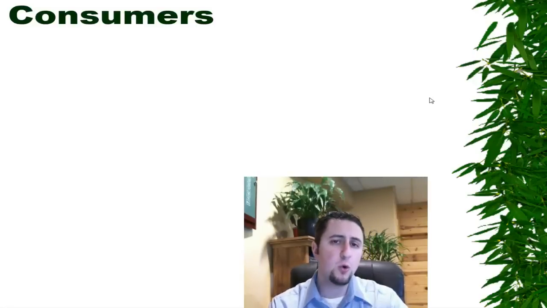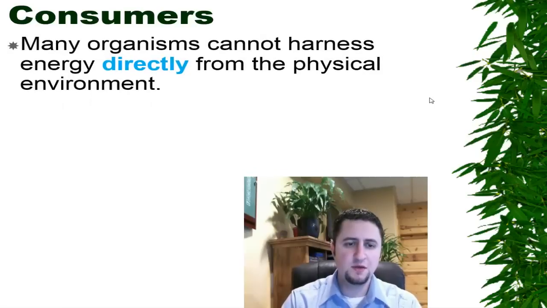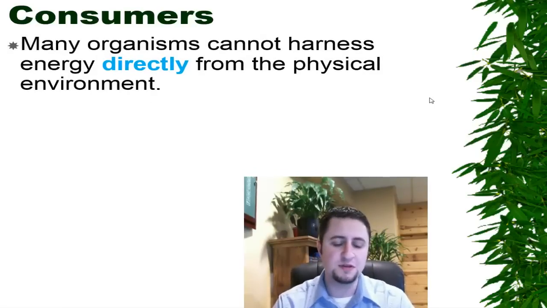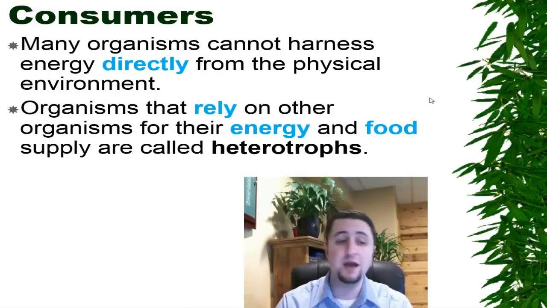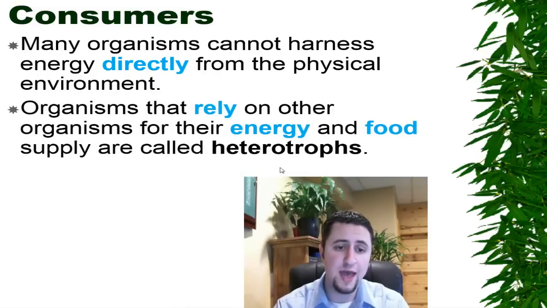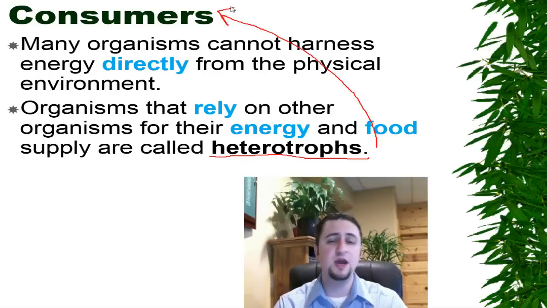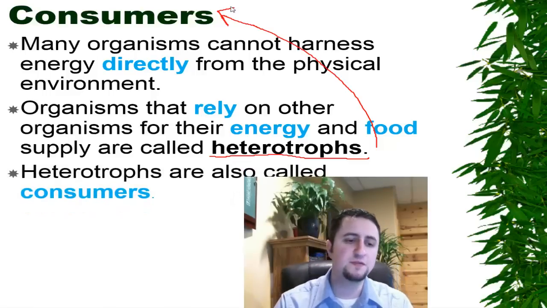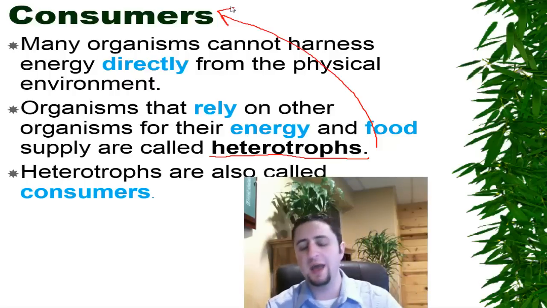Now, organisms that use other organisms' energy are called consumers. So the organisms that cannot directly make their own energy from the sun are called consumers. Those organisms, of course, rely on other organisms for their energy, and thus they are called heterotrophs. So I'm going to go ahead and underline heterotrophs here, and I'm going to put an arrow because these two words right here are interchangeable during our unit. So heterotrophs are also called consumers. Now we have 5 major types of consumers.